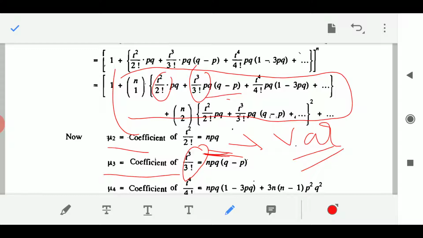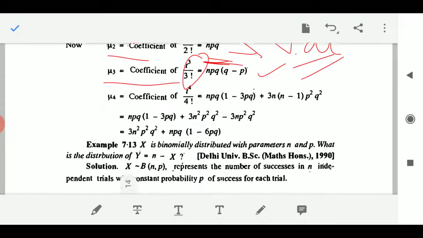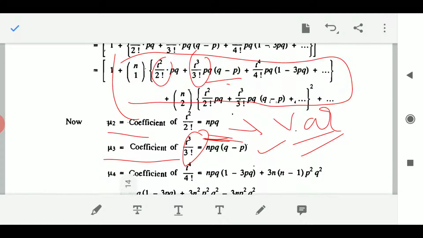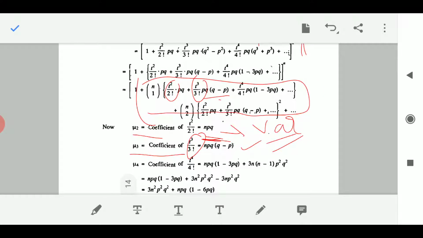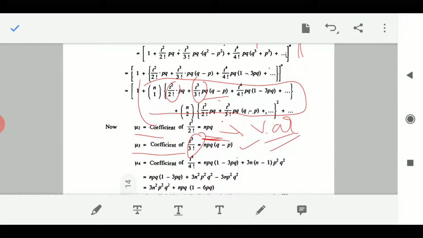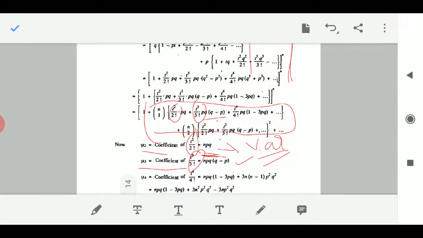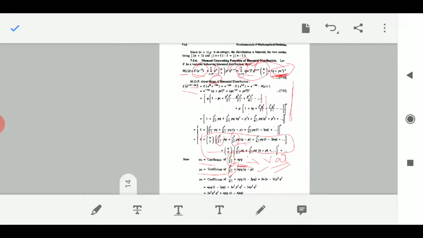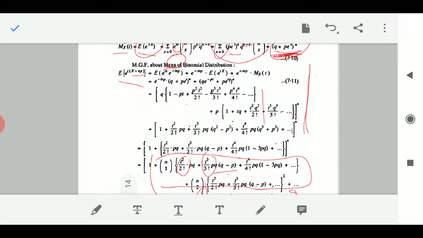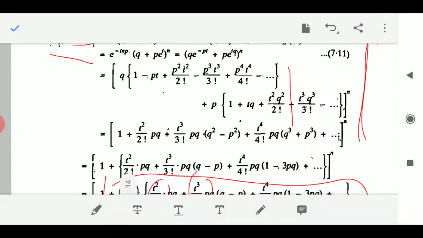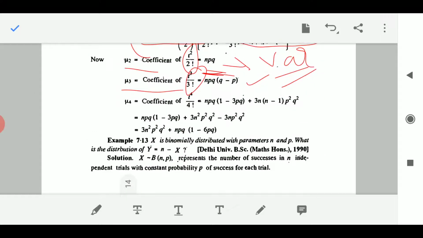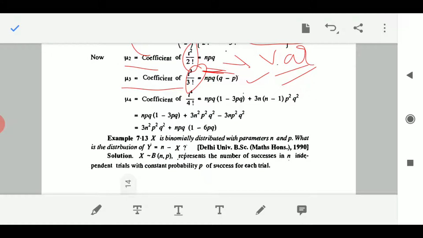That means pq into (q minus p), and so on. Okay, this is how moments are generated as the terms of t to the power n upon n factorial in the expansion of the moment generating function. So it is a simpler and nicer way to get moments about the mean, or moments about the origin, whatever is the requirement.